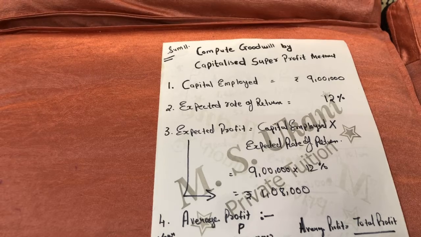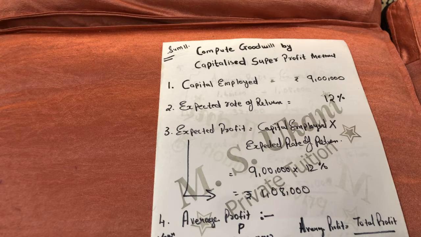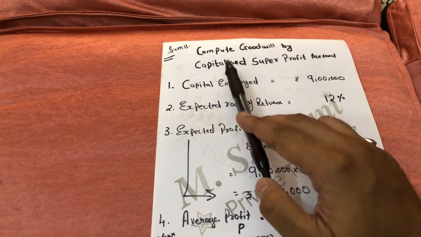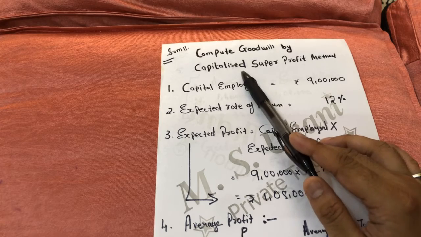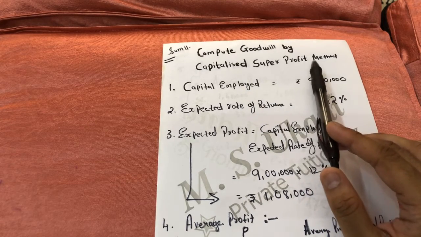Today we are going to study Standard 12 Accounts Part 1, Chapter 3, Valuation of Goodwill. In this chapter we had already studied the various methods to compute goodwill, that is the average method, weighted average method, and super profit method. Now in sum number 11 today we will study how to compute goodwill by the capitalized super profit method. This method is different from the super profit method.